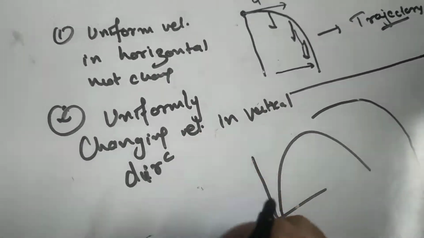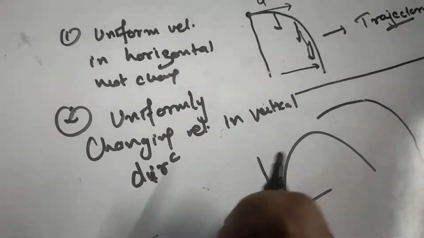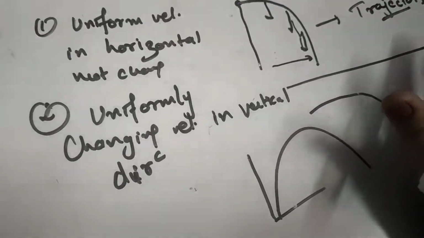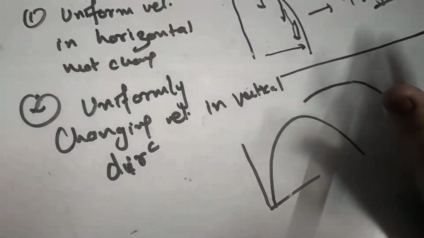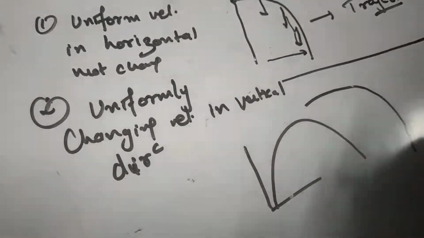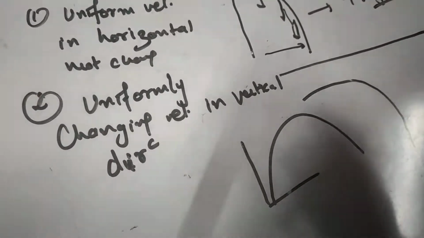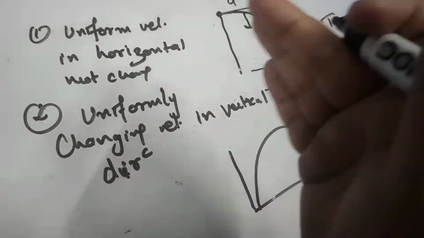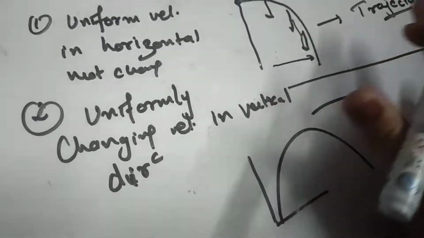Now to study the motion of a projectile, there are a few points to be considered. Here we are totally ignoring the resistance of air, because we are considering the acceleration due to gravity and the motion in the horizontal direction, so no doubt there will be opposing resistance of air, which we are totally ignoring.